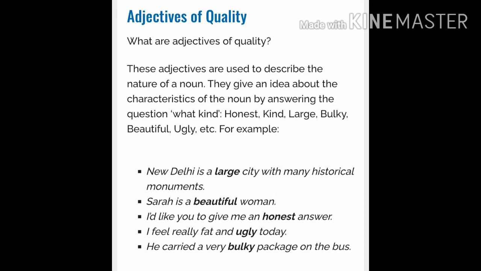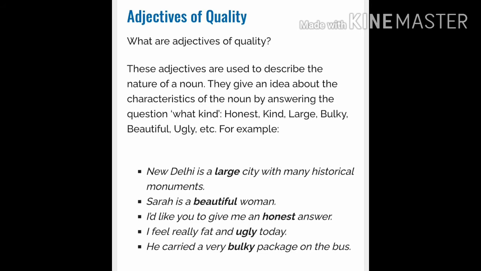Now we move to this sentence again. Sita is a beautiful woman. In this sentence, beautiful describes the noun. And also we can see the fourth sentence: I feel really fat and ugly today. Ugly is an adjective because it describes the noun.